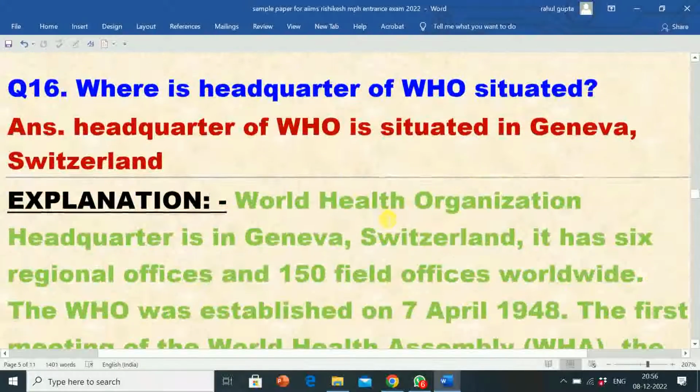Next question is 16. Where is the headquarters of WHO situated? Correct answer is headquarters of WHO is situated in Geneva, Switzerland. So the headquarters of World Health Organization, that is WHO, is in Geneva, Switzerland.